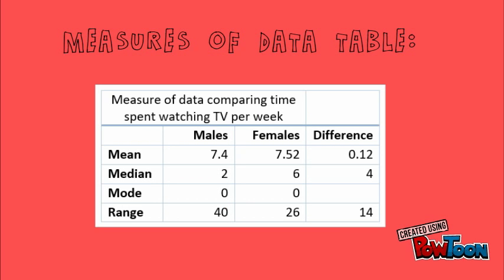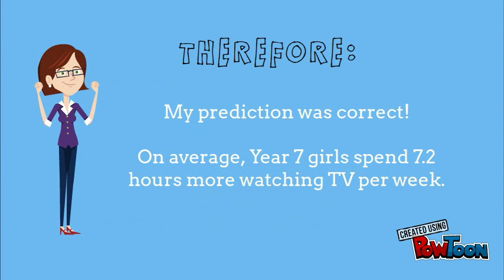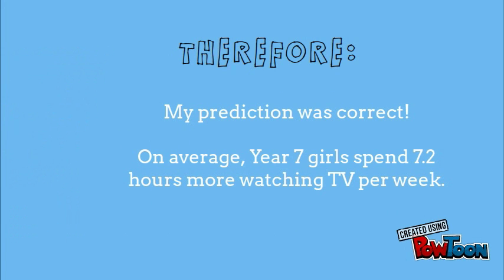I then created a summary statistics table to support my comparisons of the data. This table also shows the differences between the two data sets. Therefore, the data supports my prediction, stating that on average Year 7 girls spend 7.2 hours more watching TV per week. However, there are some limitations within this investigation.